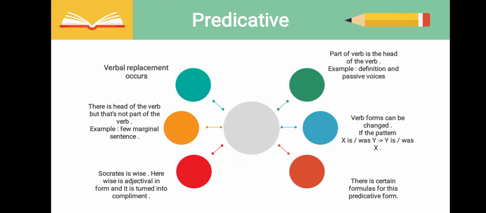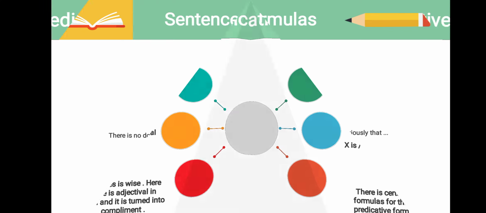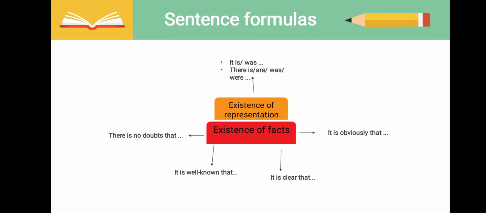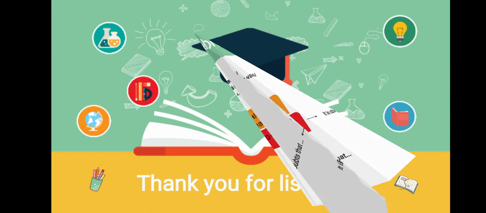There are certain formulas for the predicative form. Sentence formulas of the predicative form are based on two kinds, that is, existence of representation and existence of facts. First one, existence of representation: it is or was. The continuing sentence: there is or was or were. The continuing sentence. Existence of facts: it is obvious that, it is clear that, it is well known that, and there is no doubt about that. Thank you.